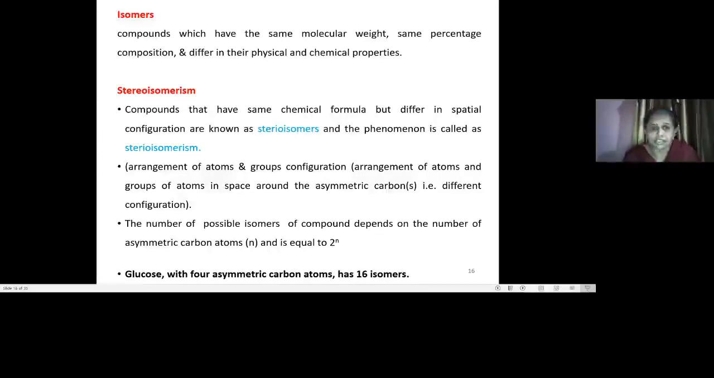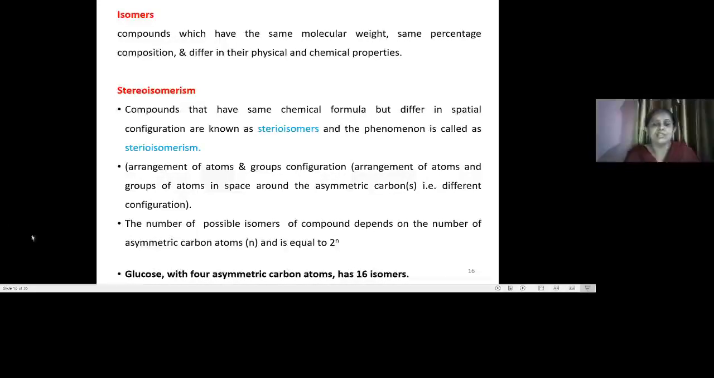So it is having a different configuration, having the same chemical formula, but they are going to have different configurations. Okay. So what may be the number of possible isomers of the compound? It depends upon the number of asymmetric carbons present. Suppose it is having n asymmetric carbons. So what will be the number of possible stereoisomers? It is 2 raised to n.